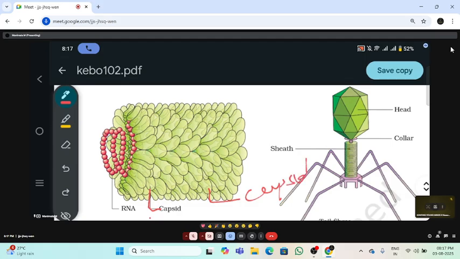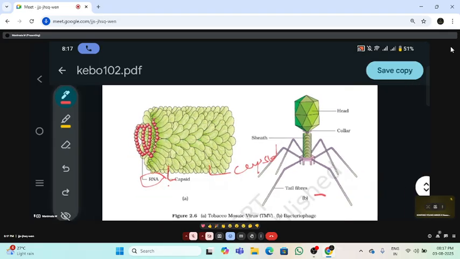Okay? And what is the genetic material? Only RNA is the genetic material? Both RNA and DNA, ma'am. Very good. Both RNA and DNA are the genetic material. Both of these are the genetic material of viruses. Okay, the genetic material, DNA or RNA, both come under this, and it is the capsid.